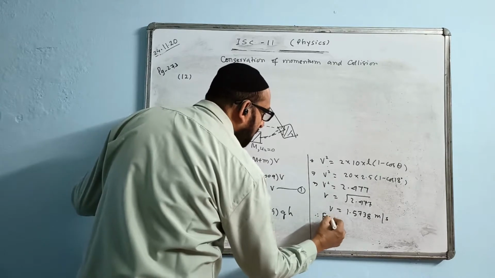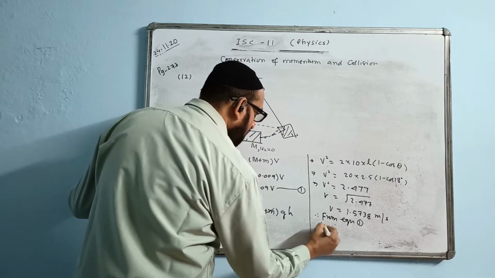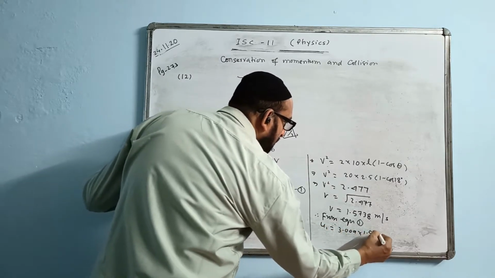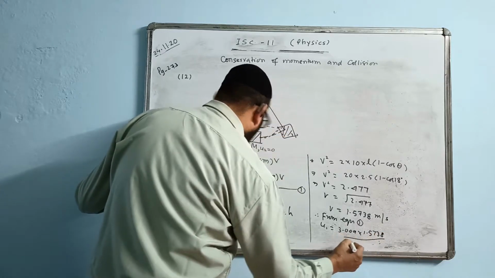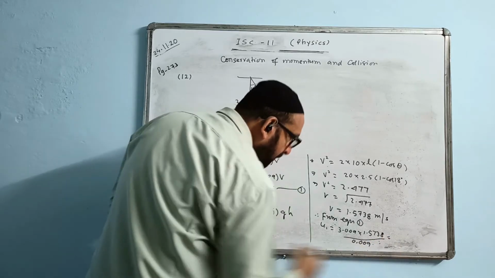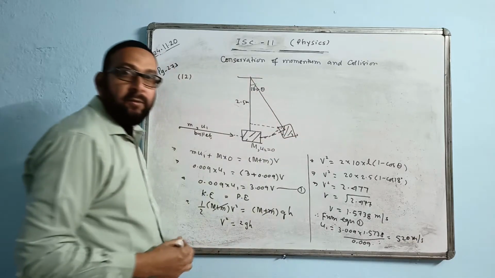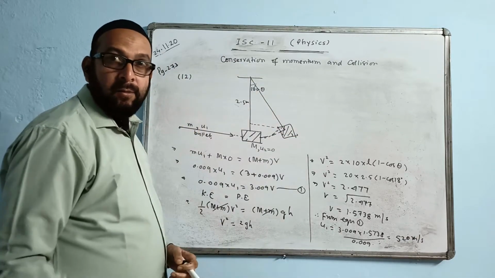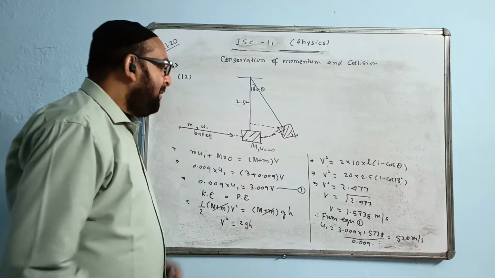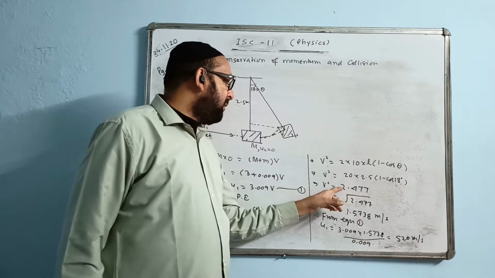Therefore, from equation 1, V square value we calculate using calculator.